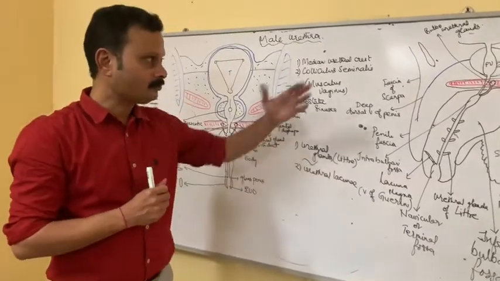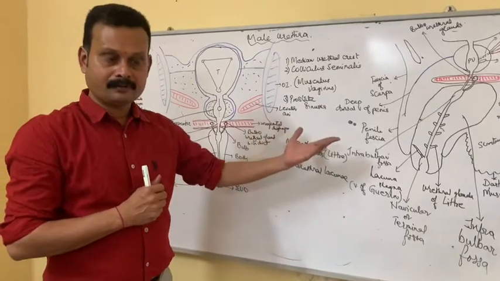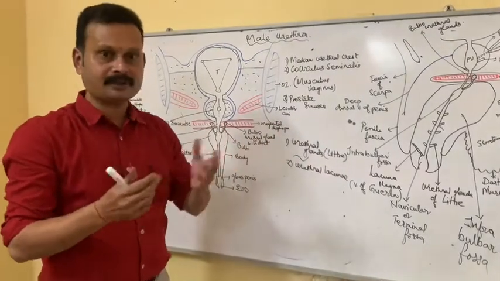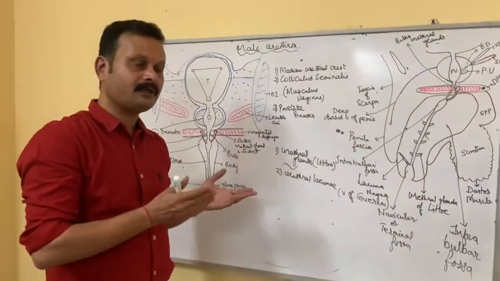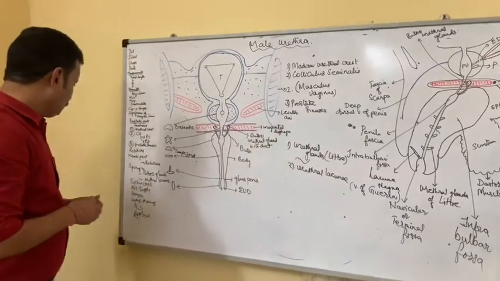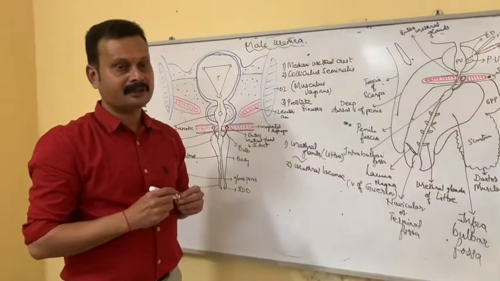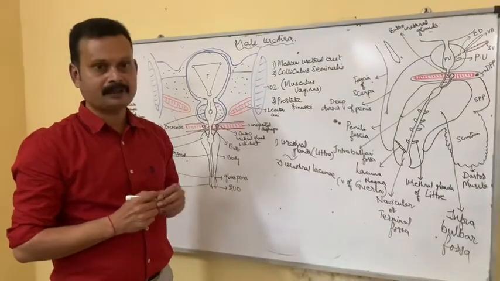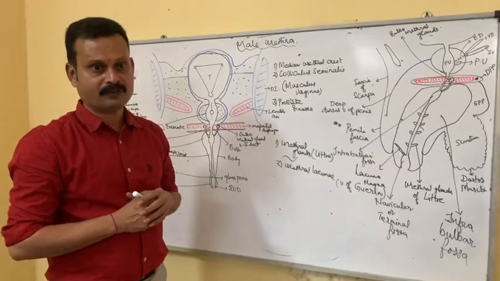Lymphatic drainage: the prostatic and membranous part drains into external and internal iliac nodes. The spongy part drains into the superficial inguinal group of lymph nodes. Nerve supply: sympathetics by the superior hypogastric plexus derived from L1 and L2 segments of the spinal cord, and the parasympathetics from S2, S3 and S4 nerves.